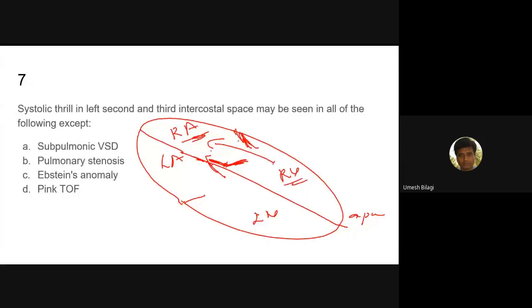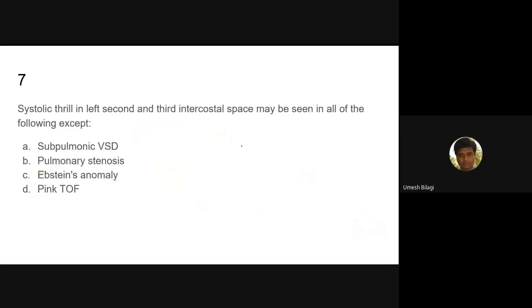This is Ebstein's anomaly. This can have pulmonary stenosis, because these leaflets will be long. They can obstruct the RVOT and cause pulmonary stenosis. So these three things will be there.